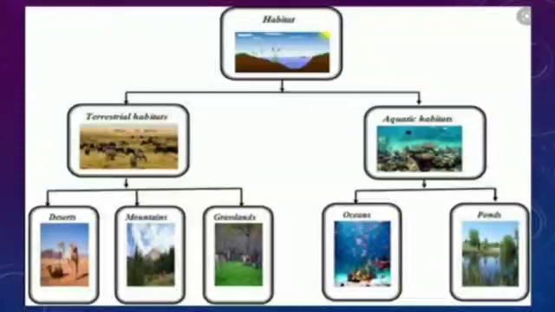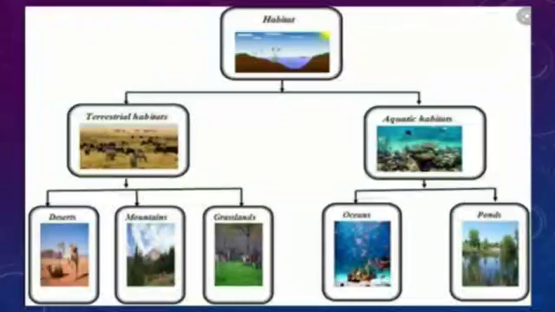And what is an aquatic habitat? The plants and animals that live in water are called aquatic habitat.